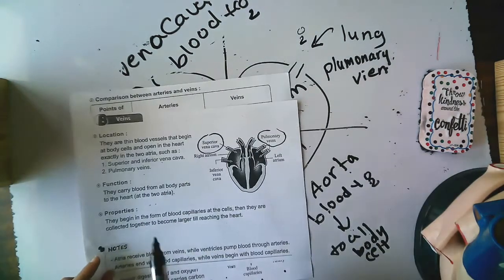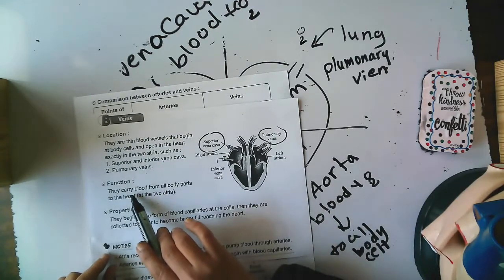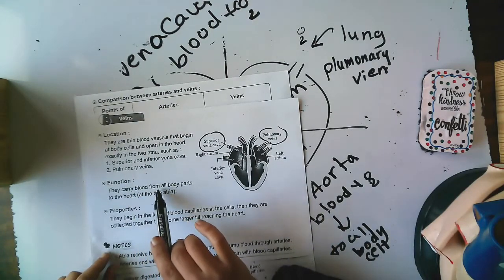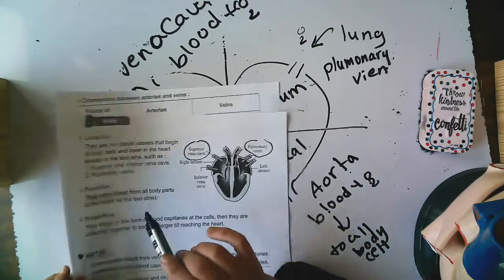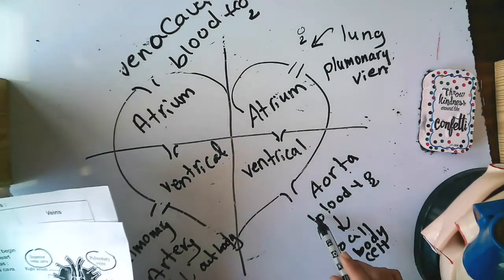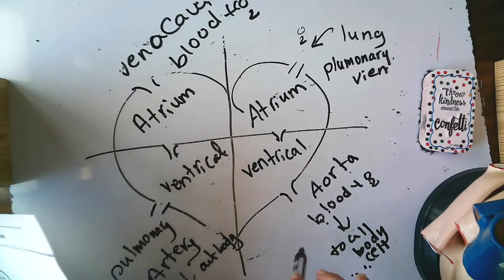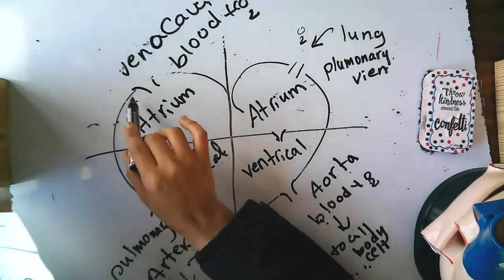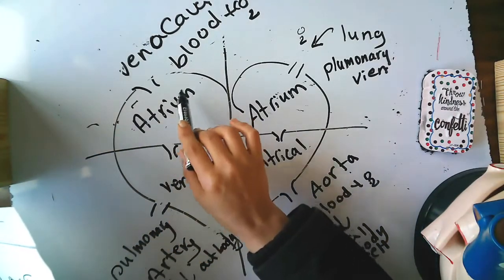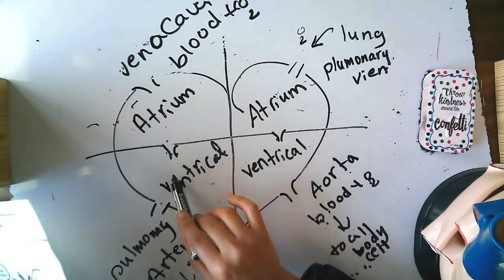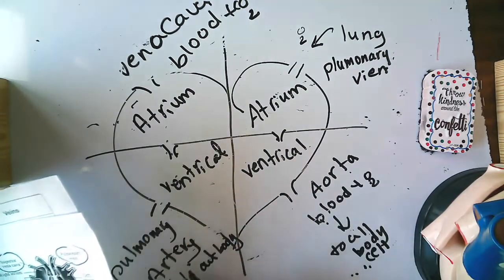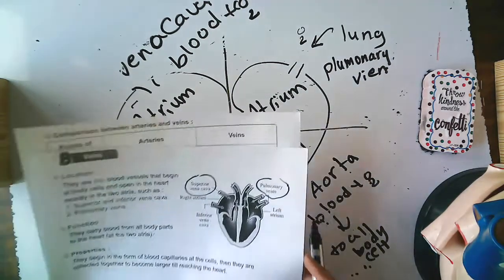So, the function of veins is that they carry blood from all body parts to the heart. After the blood which carries oxygen goes to the body, it's back to the vena cava. Now the blood carries carbon dioxide, it goes to the heart, atrium, ventricle, then pulmonary artery to go out of the body through the lung.